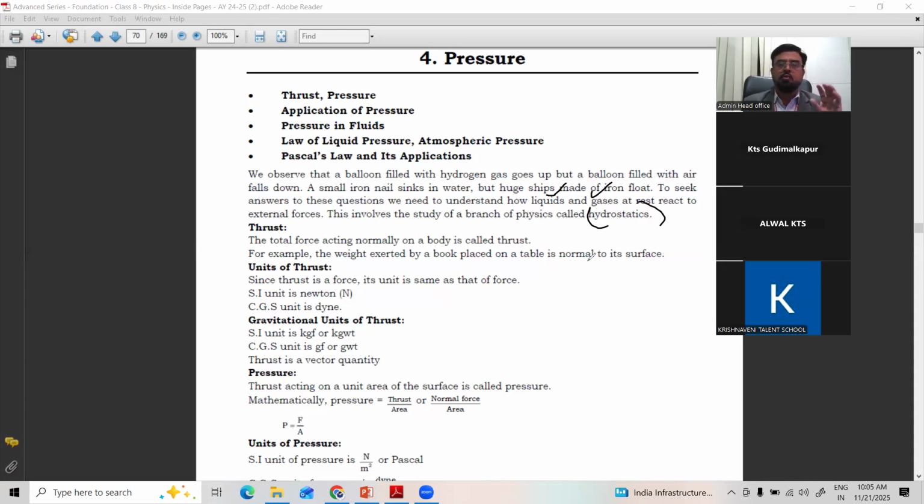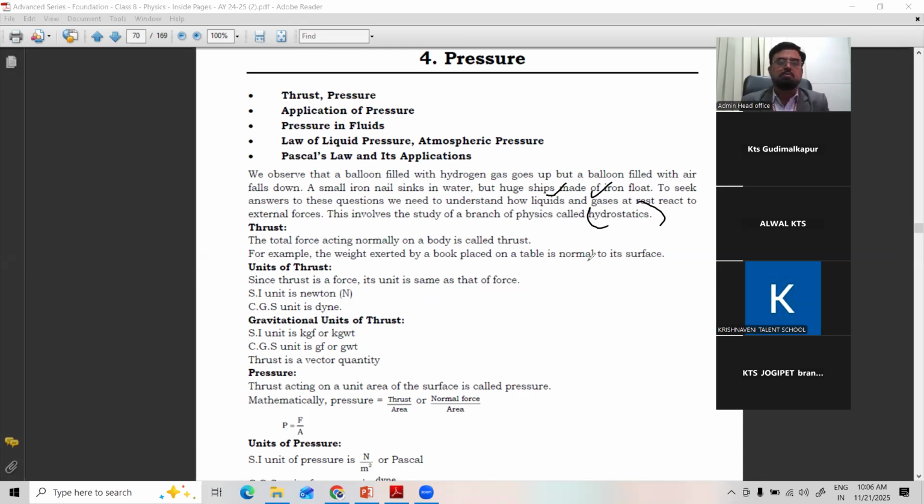When you fill different gases in a balloon, some gas will take the balloon to a height, some gas will take the balloon down. Air is nothing but a mixture of gases. Fill one balloon with air, one balloon with hydrogen gas or helium gas. What we observe is the balloon filled with helium or hydrogen gas will fly, whereas the balloon filled with air will come down.